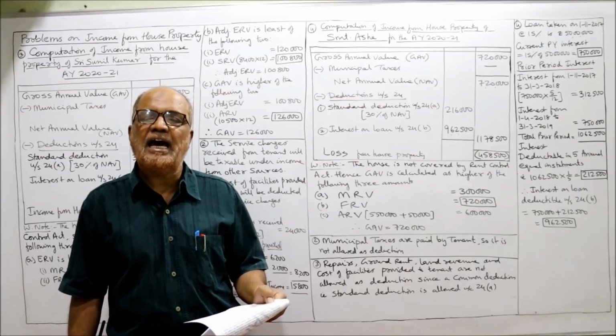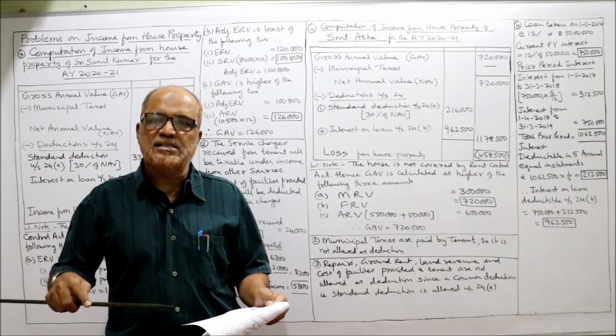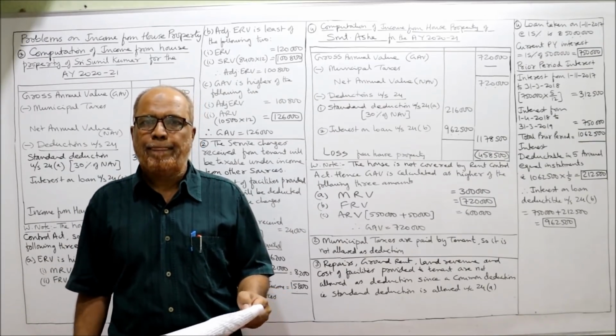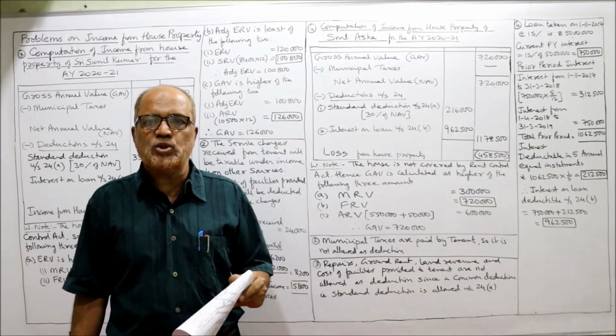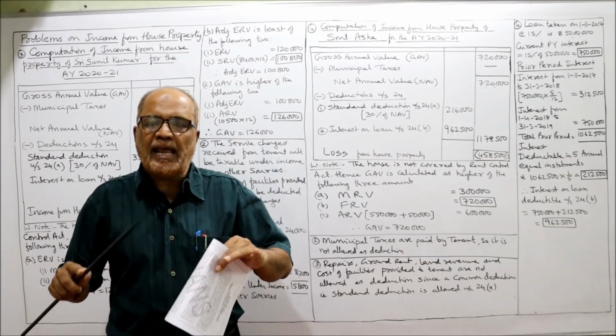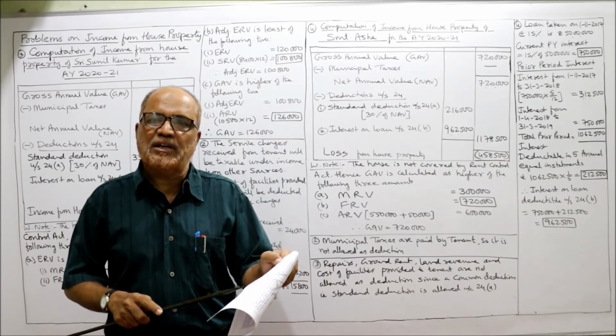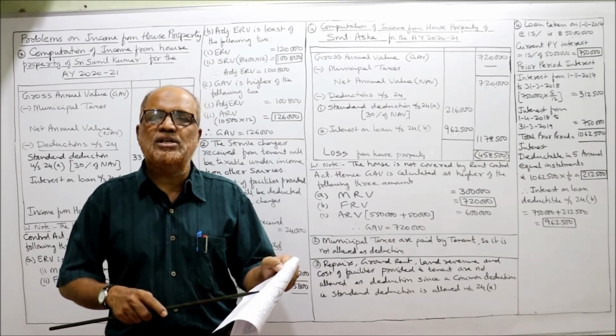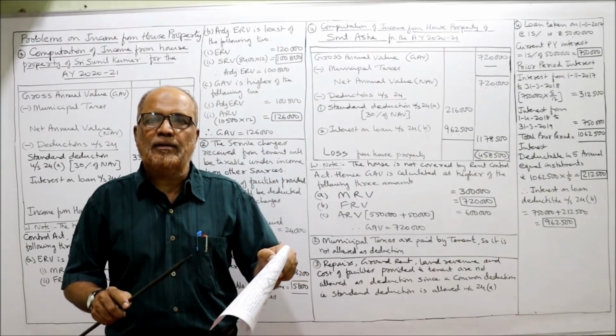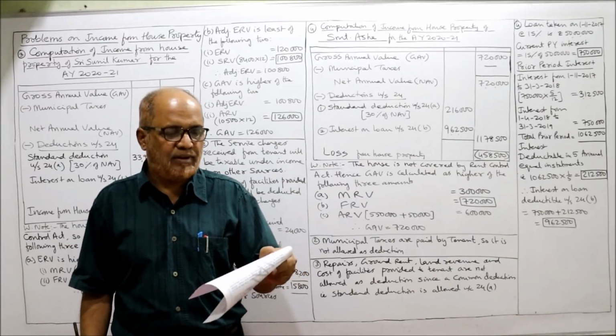Actually, when we take ARV, we should take rent received plus rent receivable. Rent receivable also we should take. We want the total actual rental value. That is 5,50,000 received and 50,000 is due. We have to take the total. So 6 lakh rupees is the ARV.